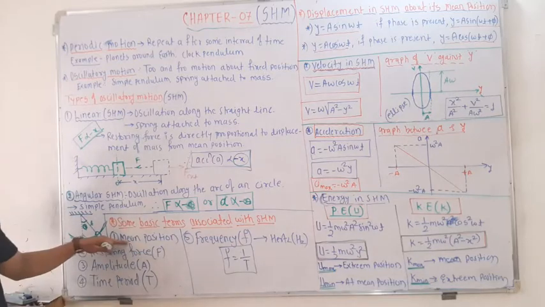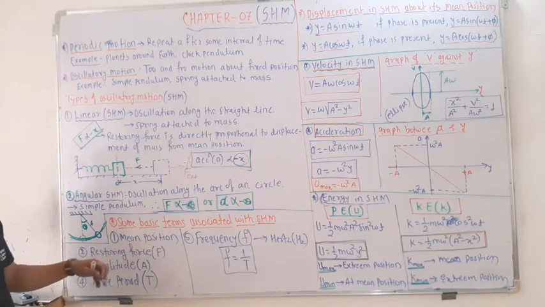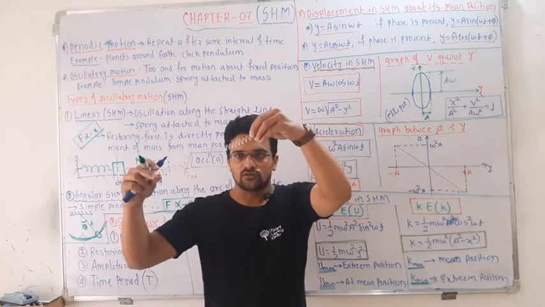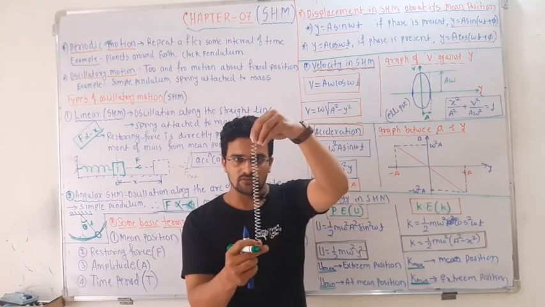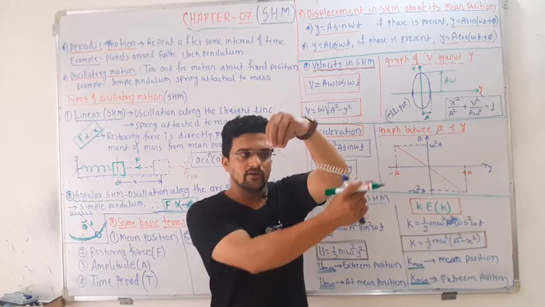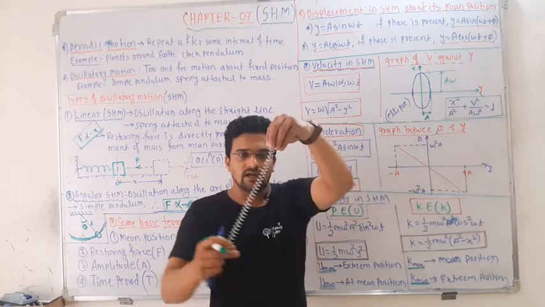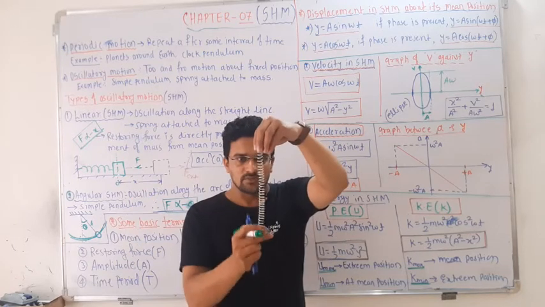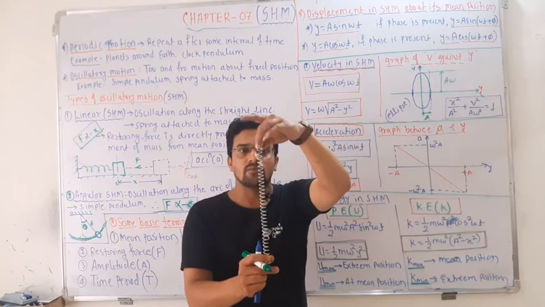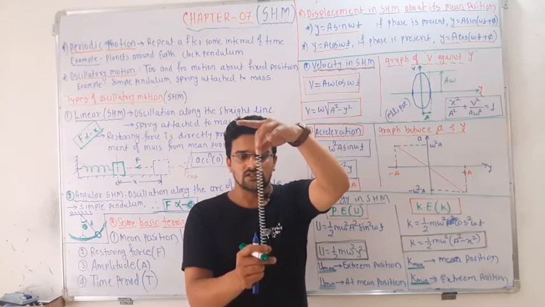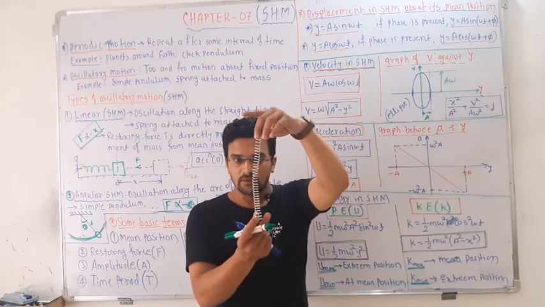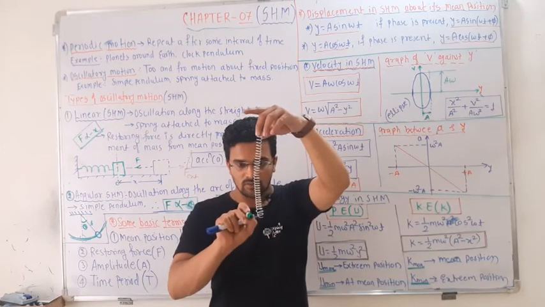Next, some basic terms in oscillation or simple harmonic motion. First is the mean position. Mean position means, if you take this pendulum and oscillate it, it will come to the mean position, where it will always be at rest without any force. It will move here, come back, and again move here. So about this mean position it moves this side and that side. If you consider the spring in its normal state, that is the mean position.